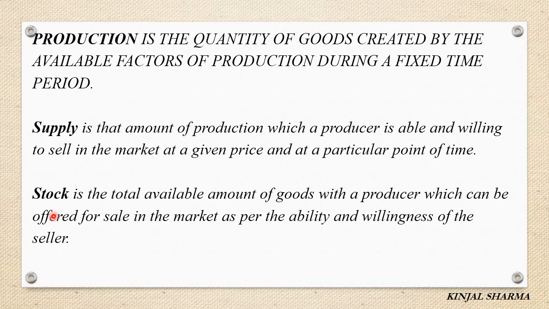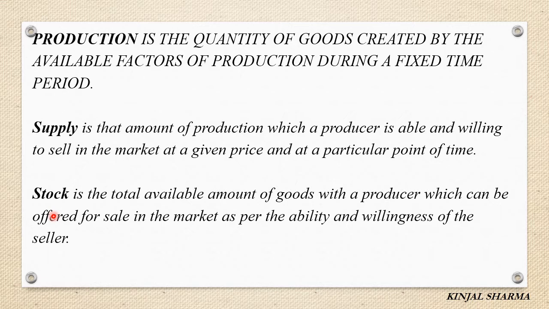Now first of all, let us understand the three basic terms. First, what do you mean by willingness to sell? The entire amount of a good available with the producer or trader is not supply. It is the stock, which will become supply only when the producer is able and willing to sell at a given price and at a particular point of time. Then only we can term it as supply.